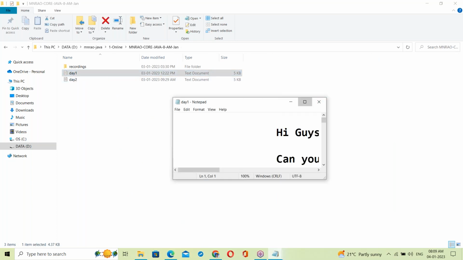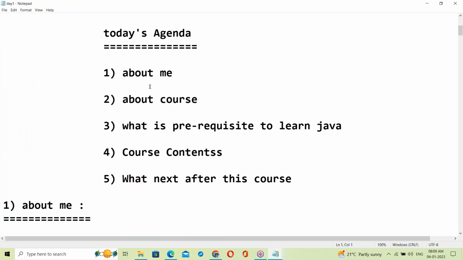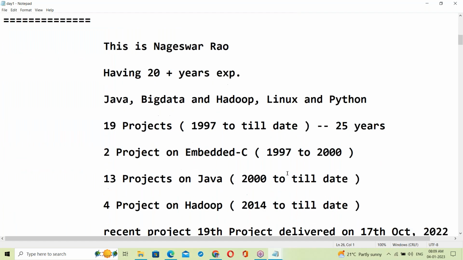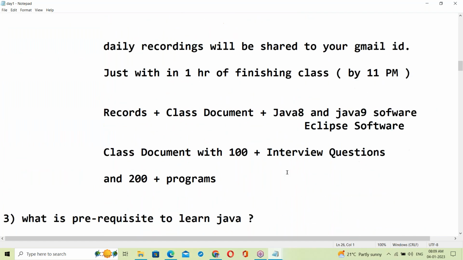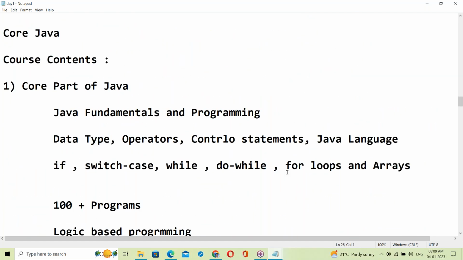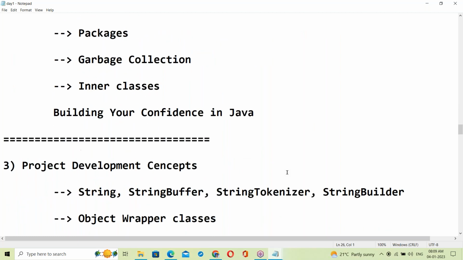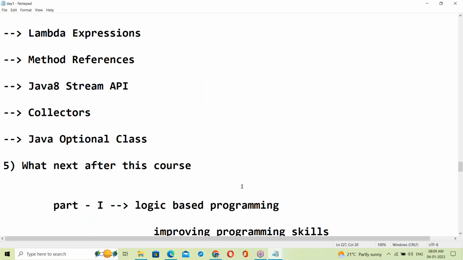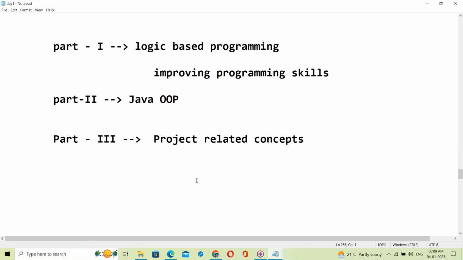Day 1 was about the course introductions: about me, about the course, prerequisites, and course contents. We discussed only course details on day 1, and the syllabus topics, including Java 8 features, were explained.